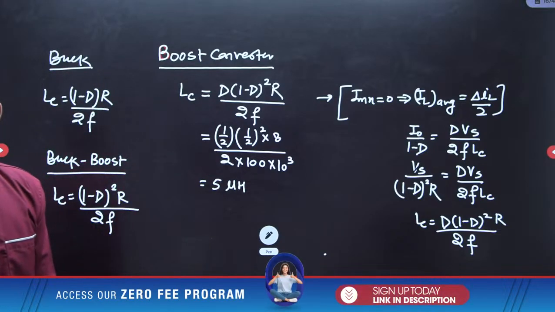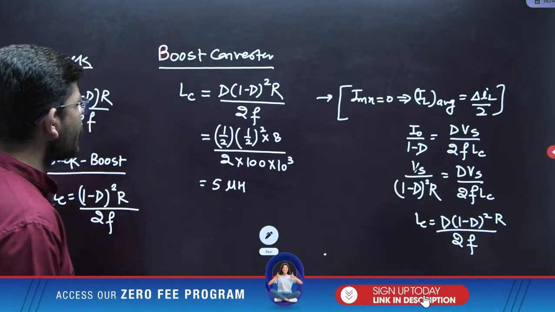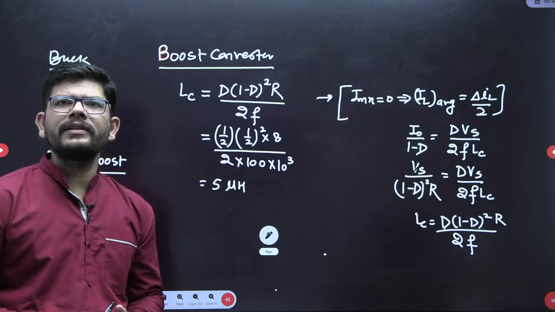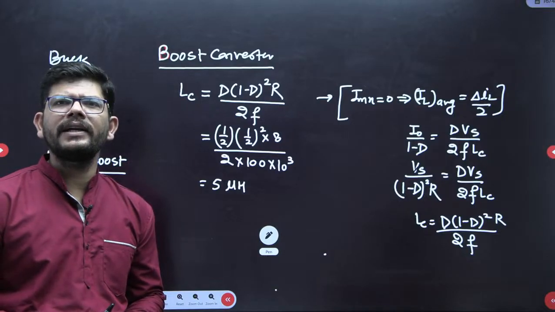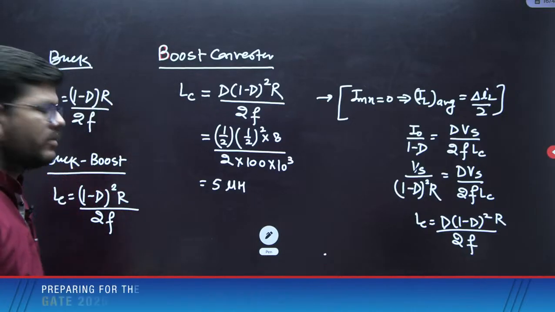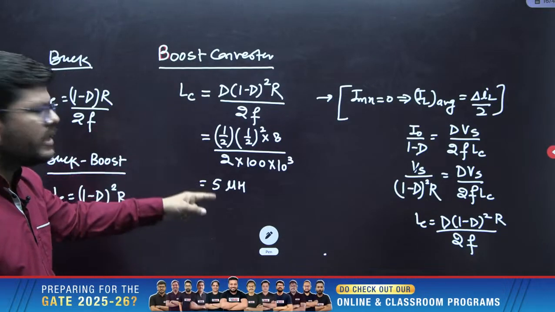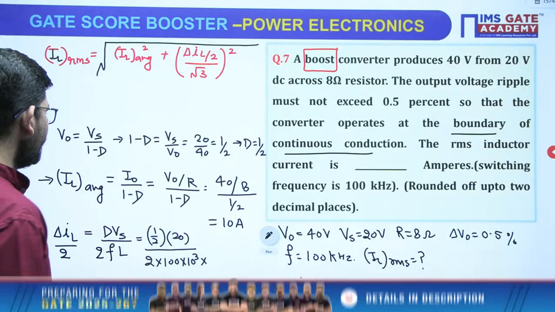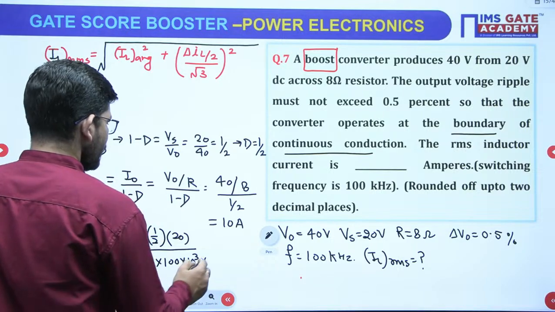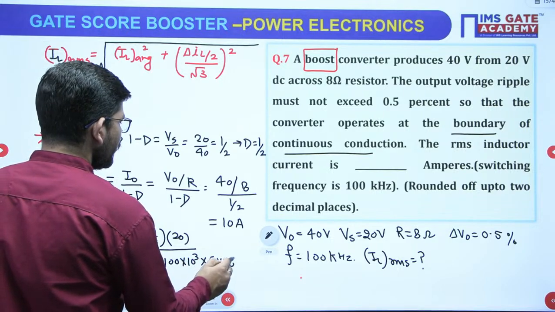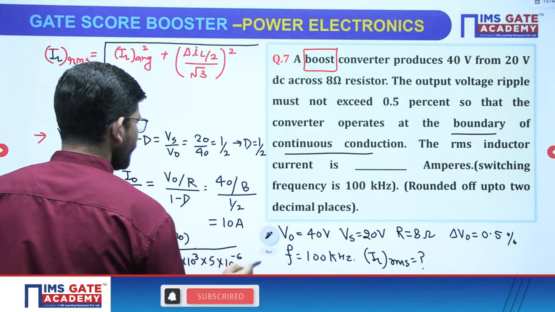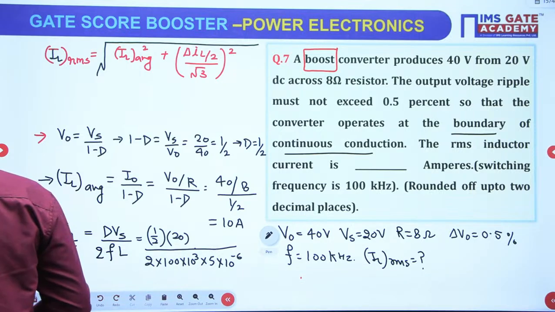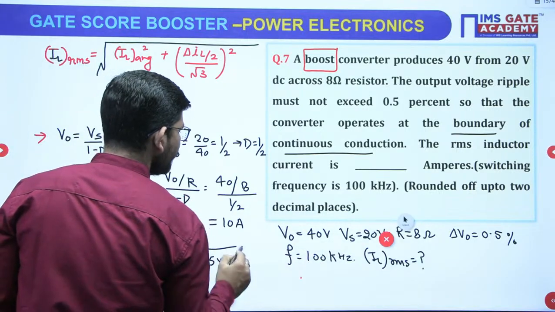Okay, both are 10. What is 10? I am not getting what you are saying, sir. Directly we can take from IL average. By the way, if you have calculated LC, are you getting 5 microhenry? Once you are getting 5 microhenry, you can write it here. So 5 microhenry. Then you will get delta IL by 2 equals to 10 ampere. Acha, that you are saying both are 10.